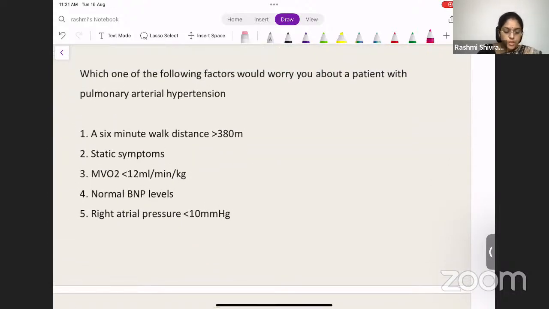Which one of the following factors would you worry about in a patient with pulmonary arterial hypertension? A 6-minute walk distance more than 380 meters, static symptoms, VO2 of less than 12 ml per minute per kg, normal BNP levels, or right atrial pressure less than 10 millimeters mercury. Any answers for this? I would like those of you who have attempted the Google form to give the answers so we can discuss here. If you have any doubts, you can clarify at this moment.